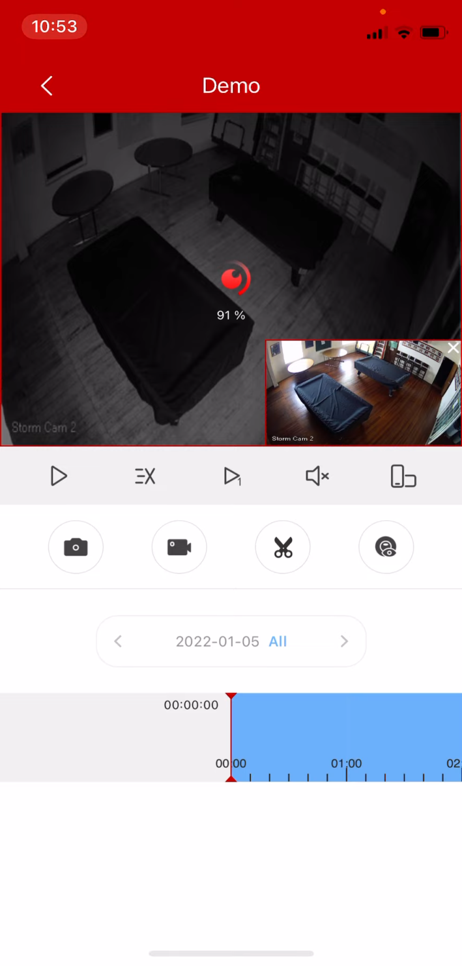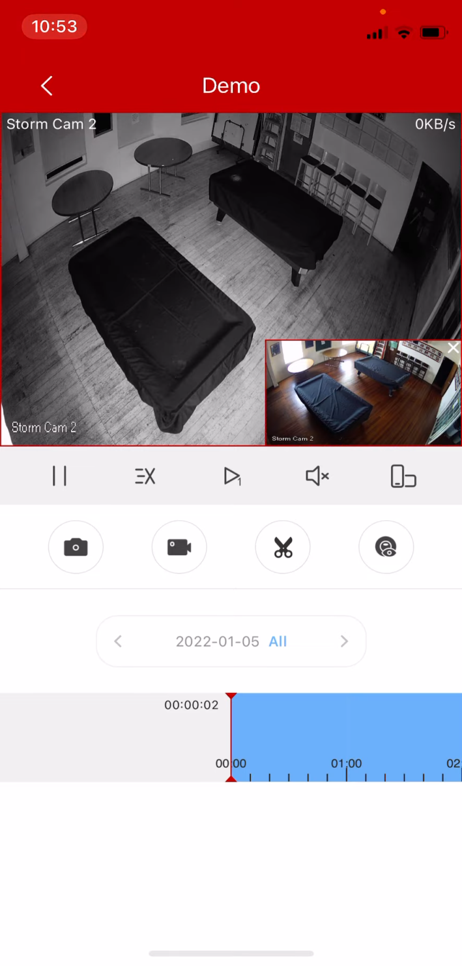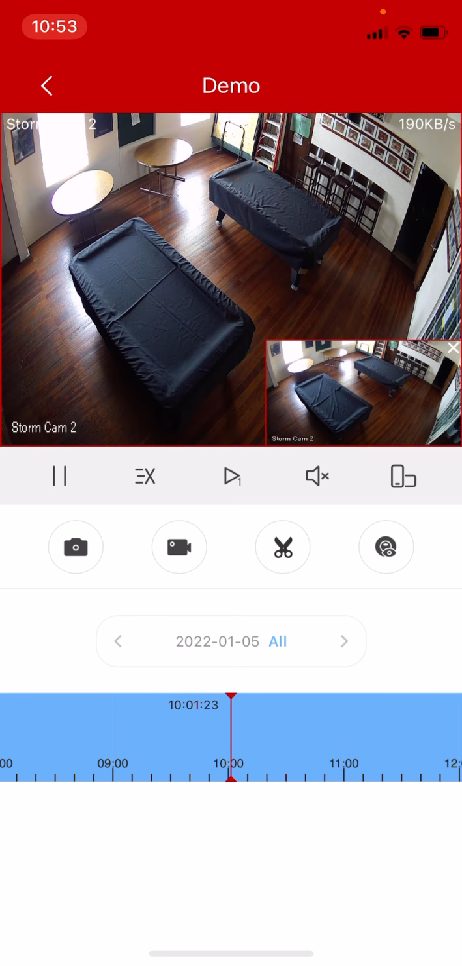The playback will always start from midnight for the day that you've chosen. So scroll to whatever time you'd like to review. And you'll see the image is updated and you're watching the playback of the video.